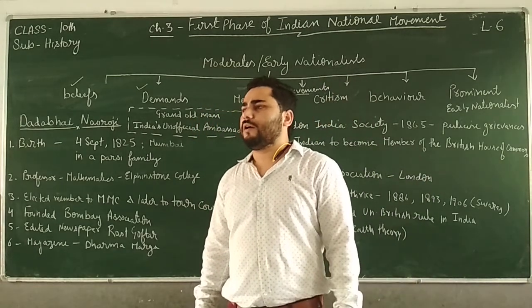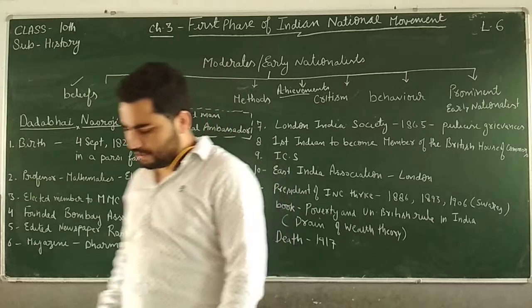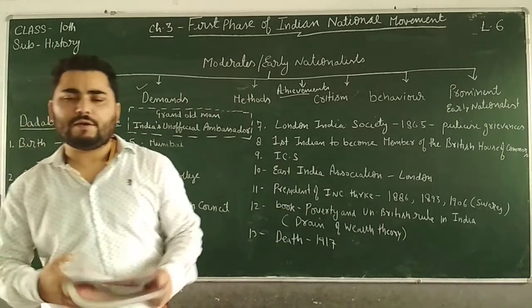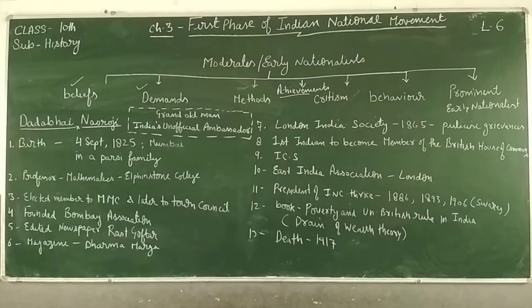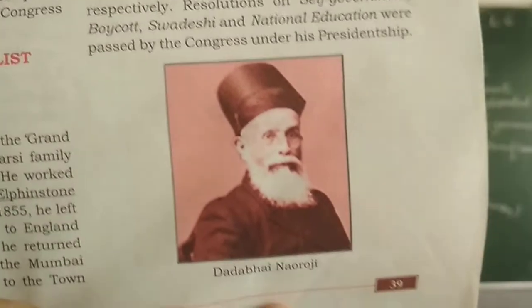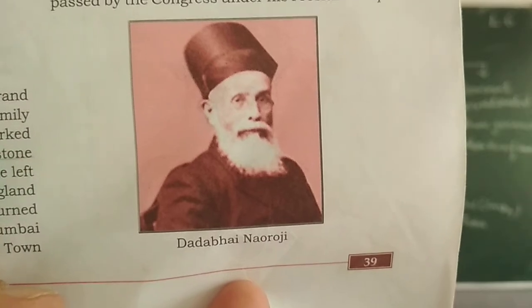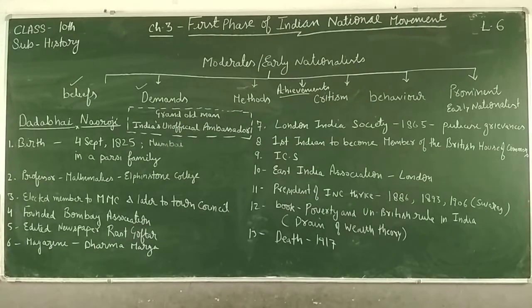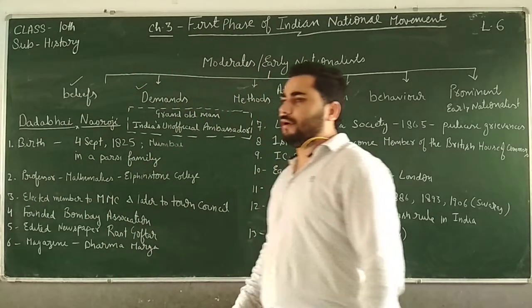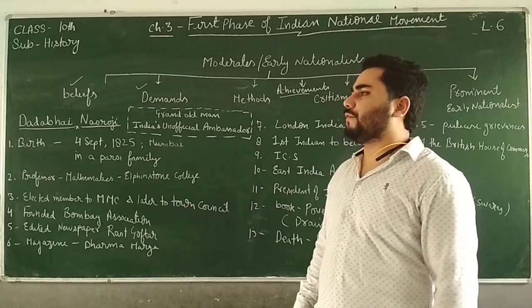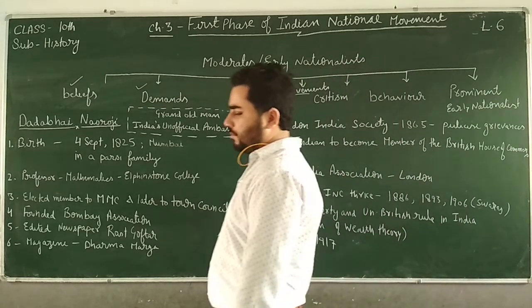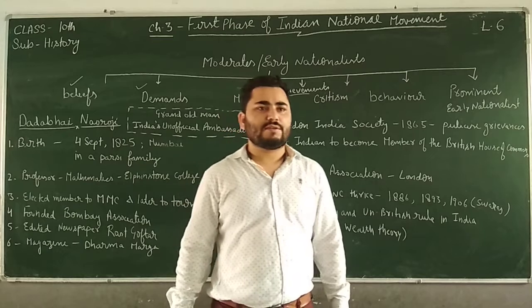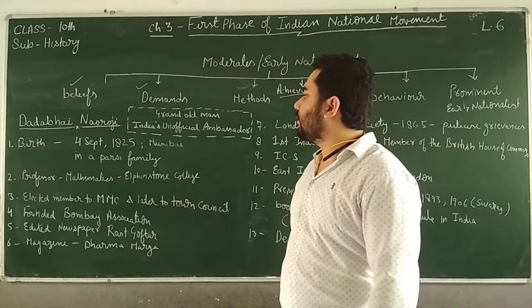Dadabhai Naoroji, you must have seen his picture also. A very grand old man he was called. If you can see here in your book, right? So he is Dadabhai Naoroji. He was a Parsi. Now he was called the grand old man, right? Grand old man, and he was also called India's unofficial ambassador. Now why he was called India's unofficial ambassador and why he was called grand old man, that we will study.